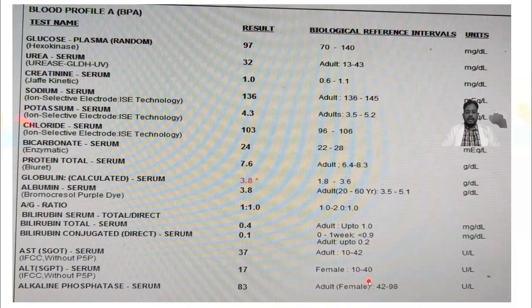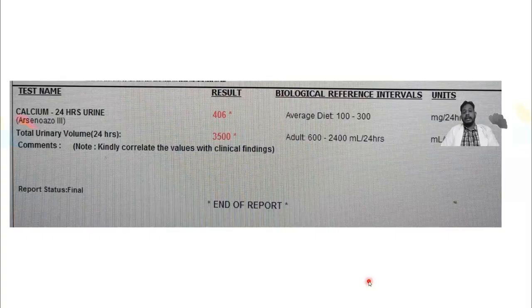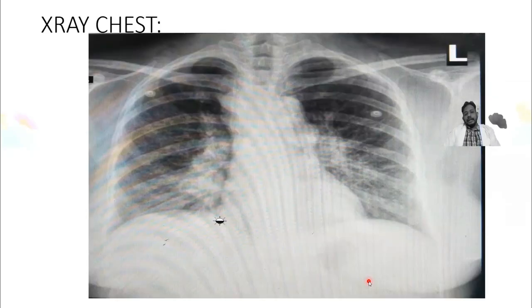Considering the patient's presentation and the generalized picture, we did a 24-hour urine calcium, which showed a raised result, as we can see here. The patient had some associated polyuria also because of hypercalcemia. We did a chest X-ray. You can see some bilateral opacities, mainly concentrated in the hilar area, so we call it bilateral hilar opacities. You may know that sarcoidosis can present like this on the chest X-ray.